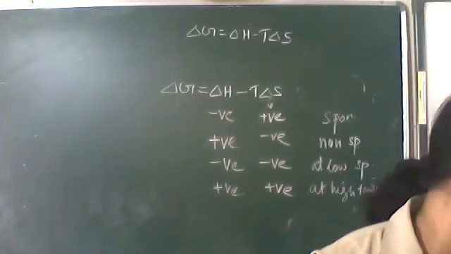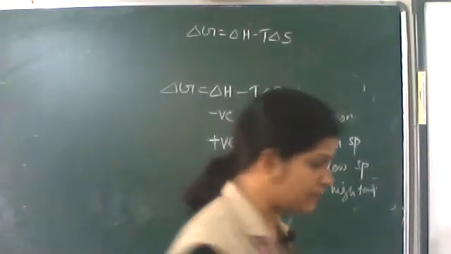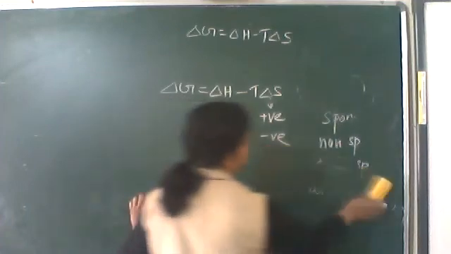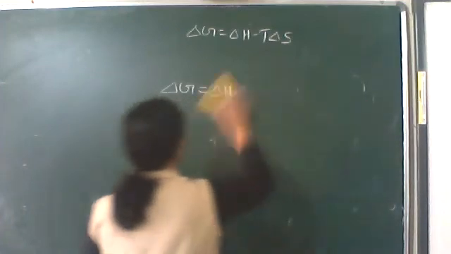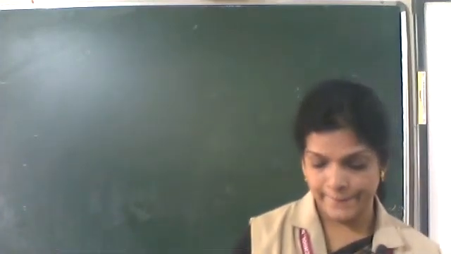So with that, we finish this chapter. Next time, moving to equilibrium. Chapter 7, equilibrium. That is the biggest chapter, the largest.